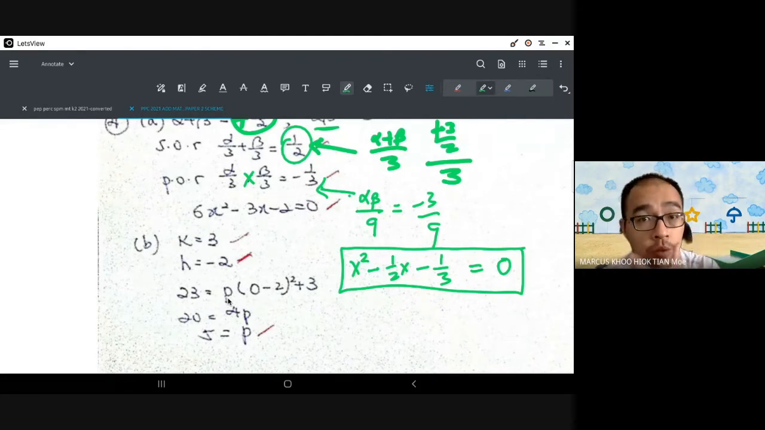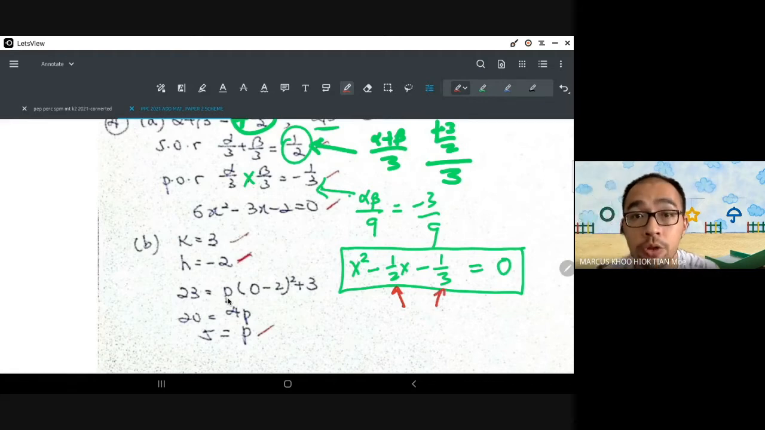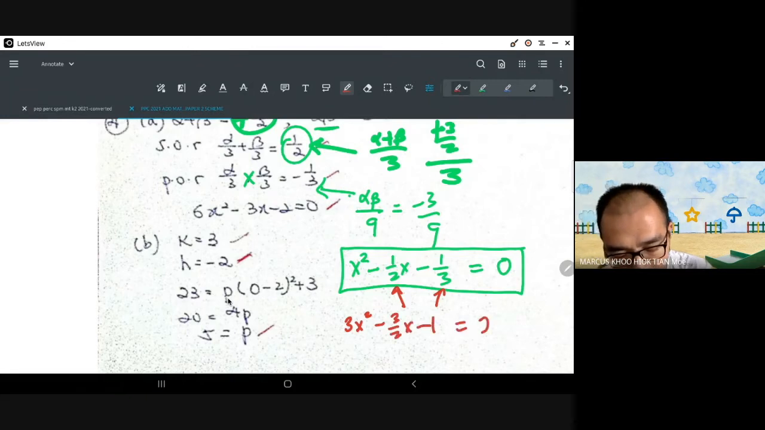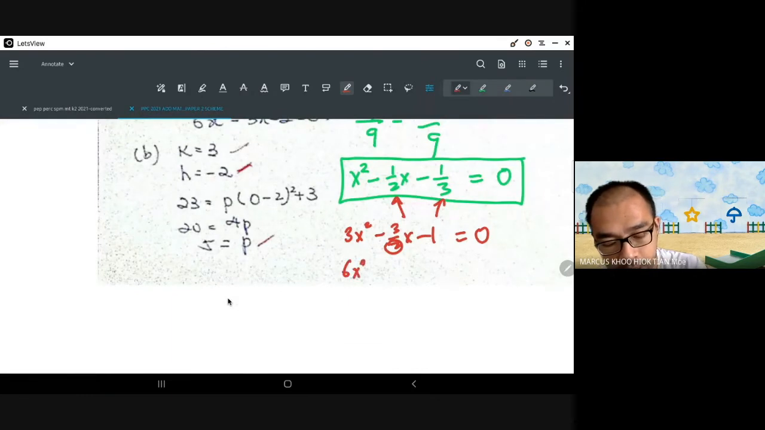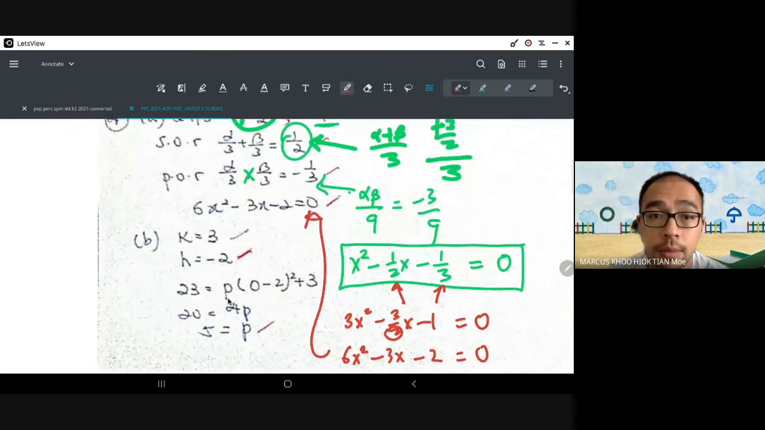Okay, you multiply everything with the biggest number first. Okay, so there's two choices. Like you can multiply everything with 2, or multiply everything with 3. I will usually opt for multiplying with 3 first. Saya darab semua dengan 3, saya akan dapat 3x kuasa 2 minus 3 over 2 x minus 1 equals to 0. Then I do the same thing and I multiply by 2, which will give me 6x squared minus 3x minus 2 equals to 0, which is this answer over here lah.